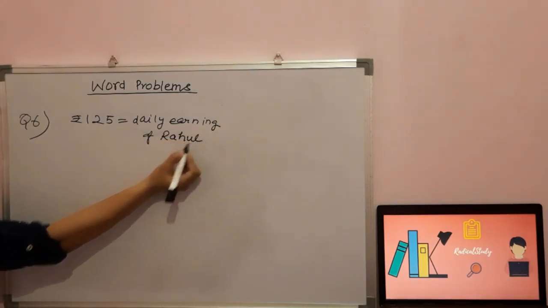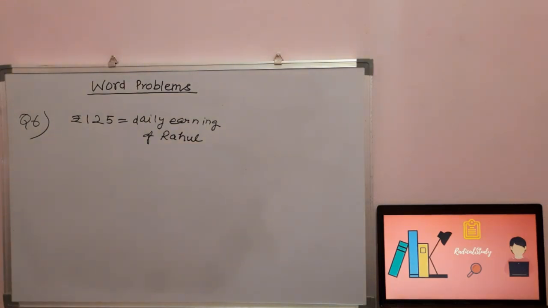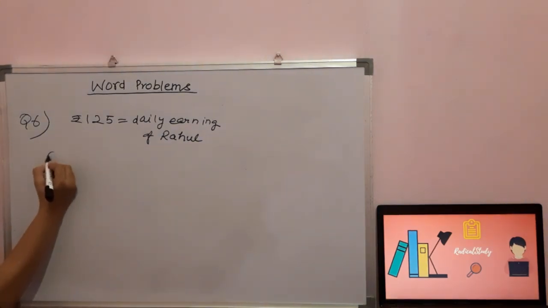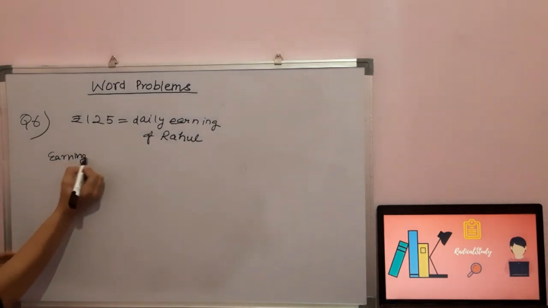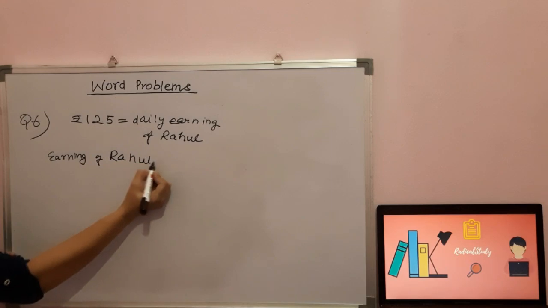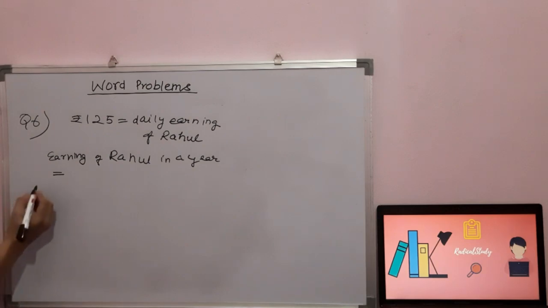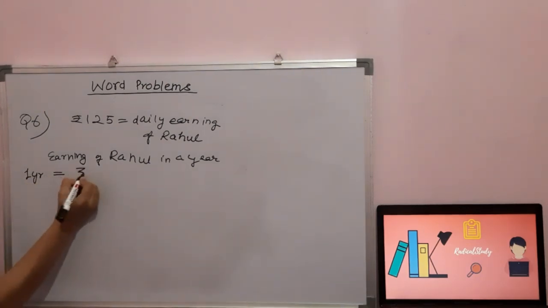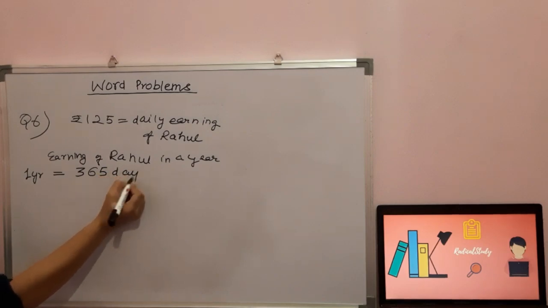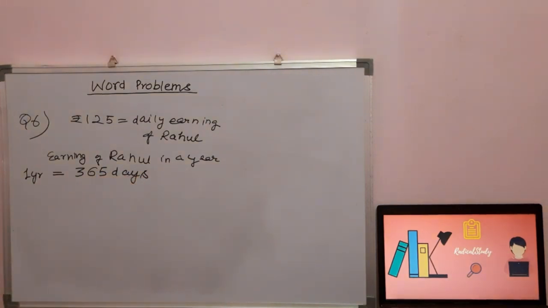So what is the total earning of Rahul in a year? एक साल में कितना कमाते हैं? We have to find out the earning of Rahul in a year. Now students, we all know that 1 year is equal to how many days? 365 days. एक साल में मैंने आपसे पहले भी बताया है, when it is not mentioned which year it is, अगर स्पेशली लिखा हो कि that year is a leap year तो आपके 366 days होंगे. But if it is not mentioned that it is a leap year, then there will be 365 days and we will consider it as an ordinary year.